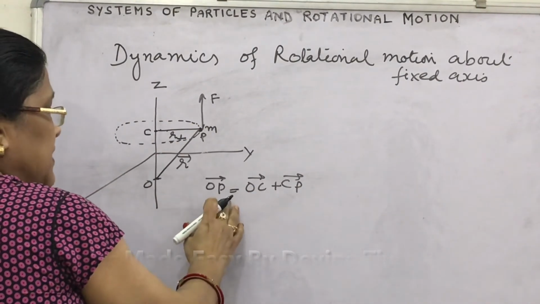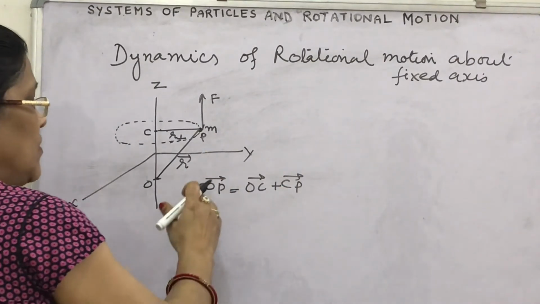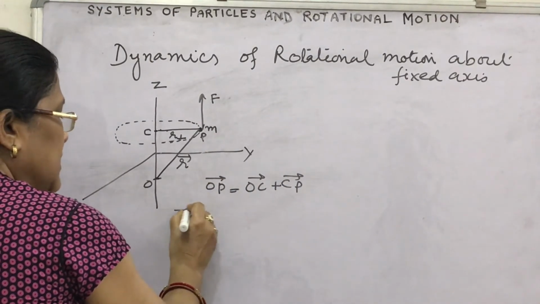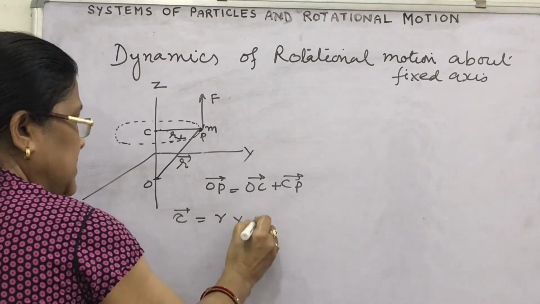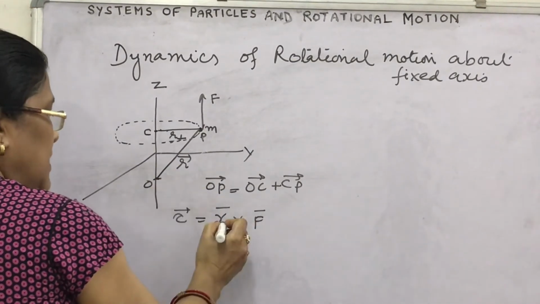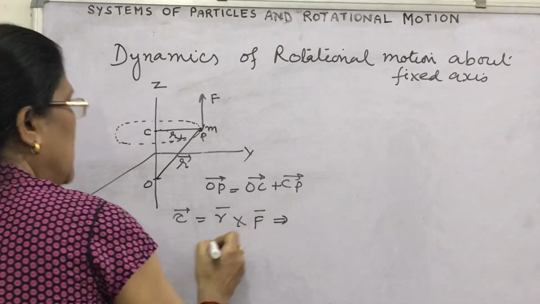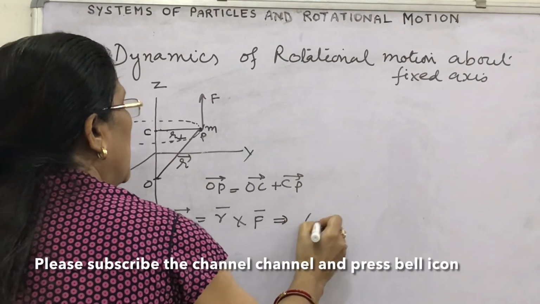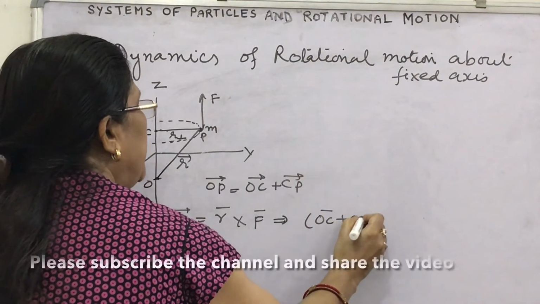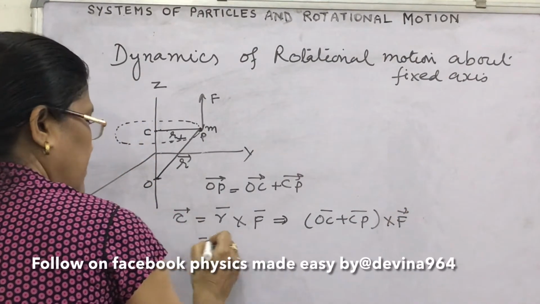If we consider OP is OC plus CP, we have read torque is R cross F. If we consider this R position vector, then we can write this R is OC plus CP cross F. What can we write?